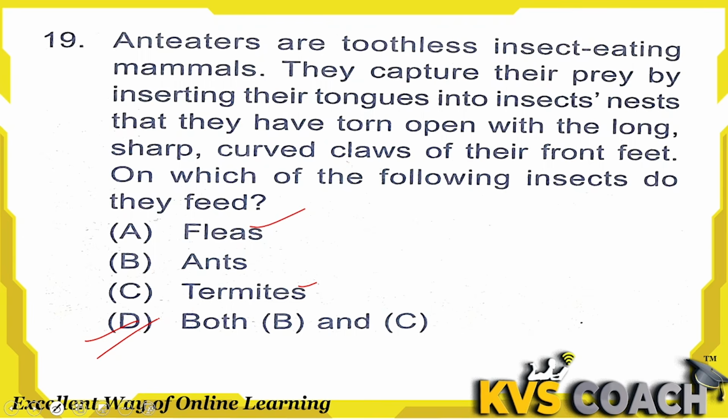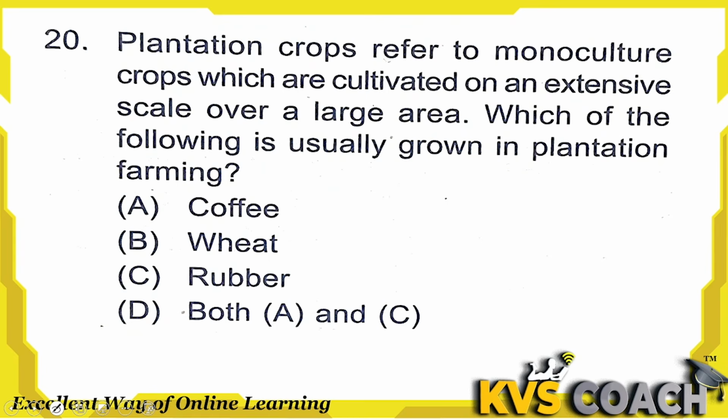Okay. Next question is, plantation crops refer to monoculture crops which are cultivated on an extensive scale over a large area. Which of the following are usually grown in plantation farming? Yes, coffee is grown in plantation farming. Wheat is not included in plantation farming, but rubber is. So both A and C are right answers here. So D is the right answer.